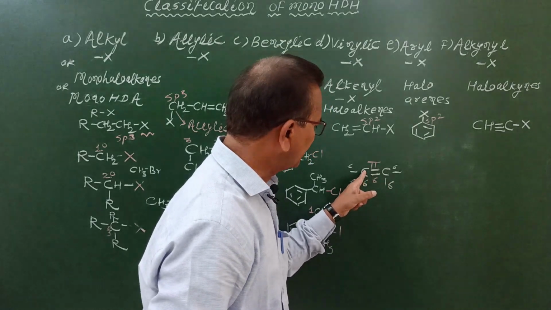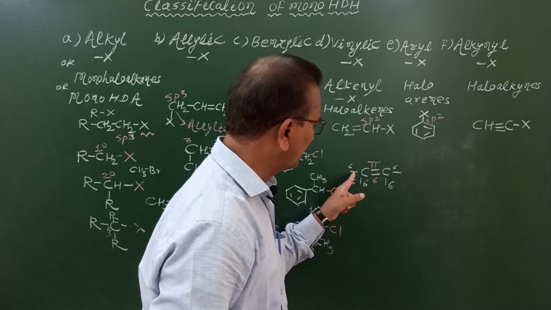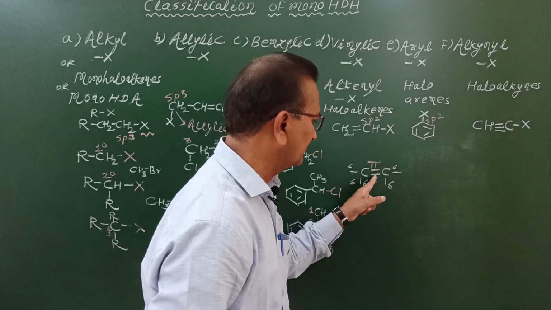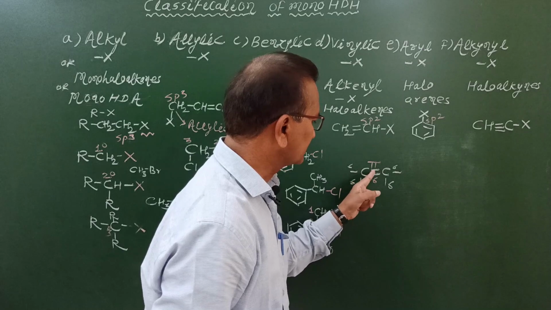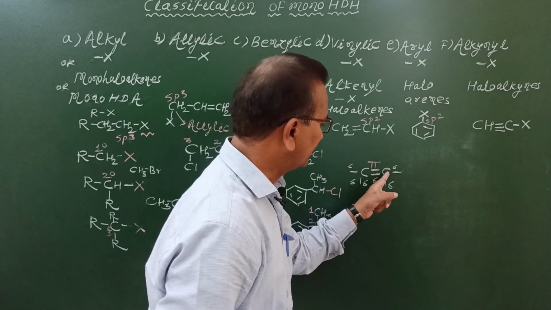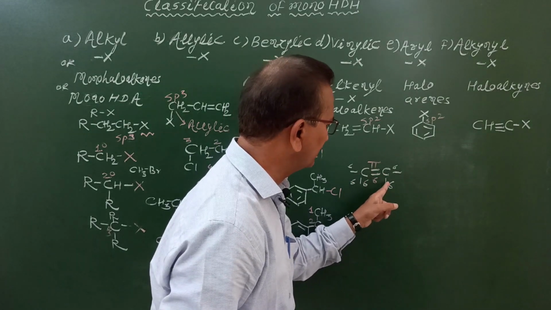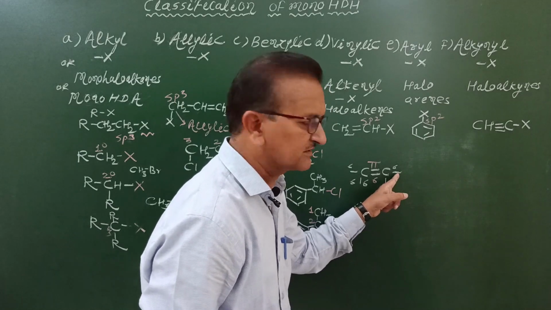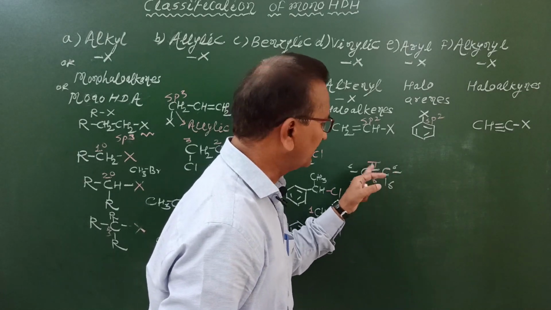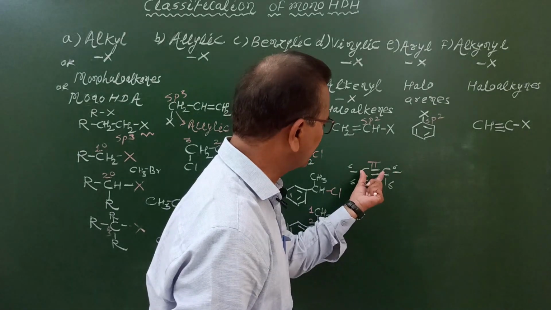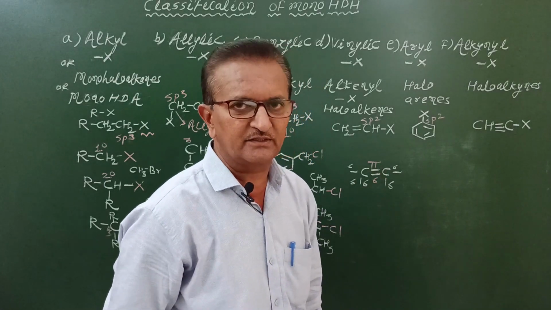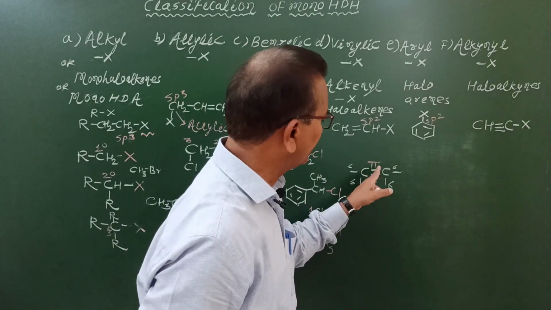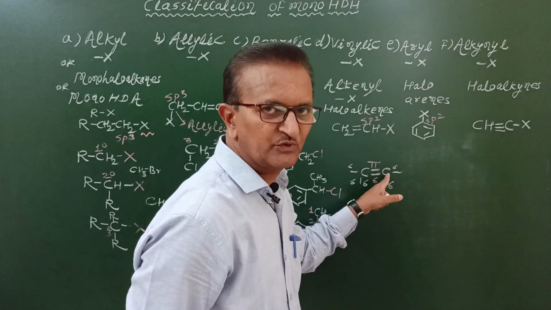Now, what about this carbon atom? This carbon atom is surrounded by sigma, sigma and 1 sigma. That means 3 sigma bonds and 1 pi bond. This carbon atom is also surrounded by sigma, sigma and sigma. Sigma means single bonds. 3 sigma bonds and 1 pi bond. Therefore, hybridization of such carbon atom is sp2 hybridization. This carbon atom is sp2 hybridized. This carbon atom is also sp2 hybridized.